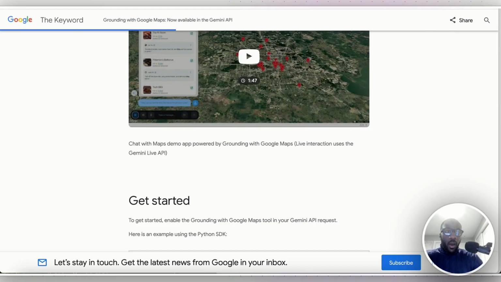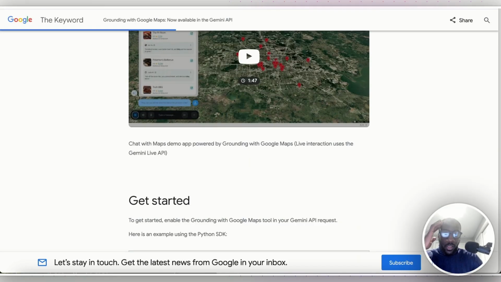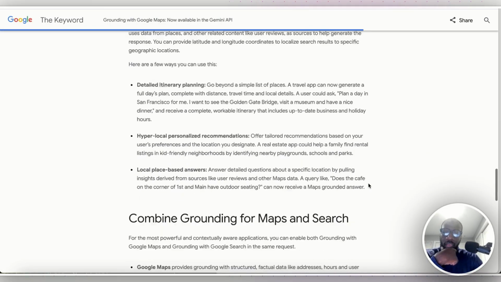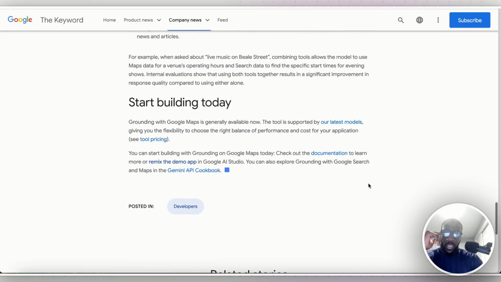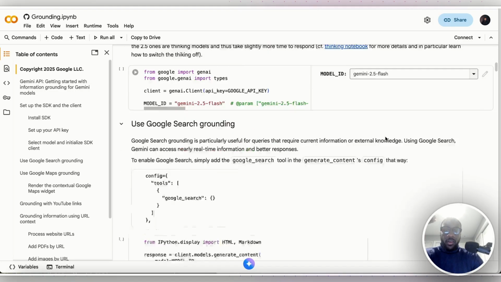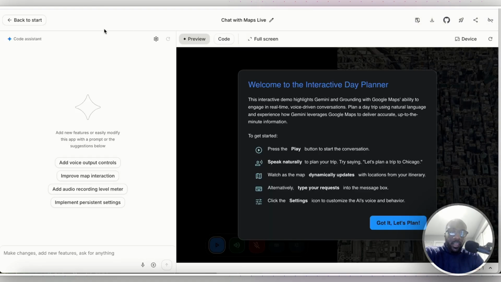And so in this video, I wanted to test this out. This is my first time using it and taking a look at it. I've gone through the documents here, and they actually have a demo already set up for you. There's a demo app that you can remix, and then you could decide to explore other use cases. They have the Gemini API cookbook, or you could build whatever kinds of apps or use cases that you have. So coming in here, this is the demo planner that they have.